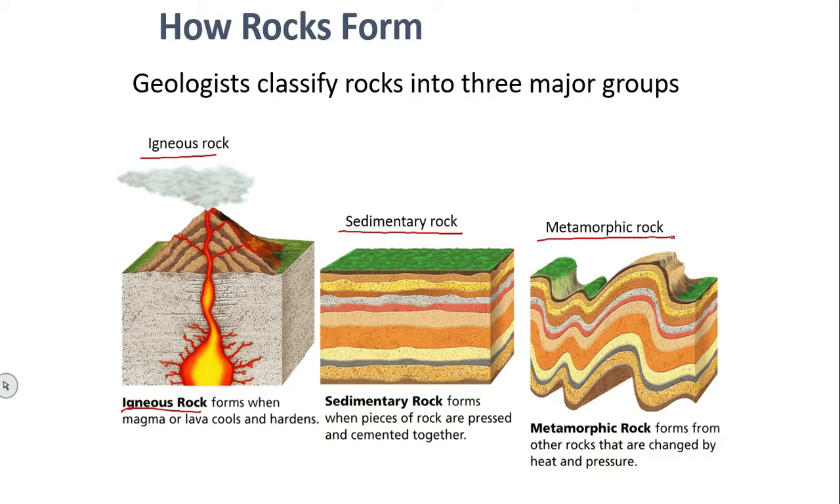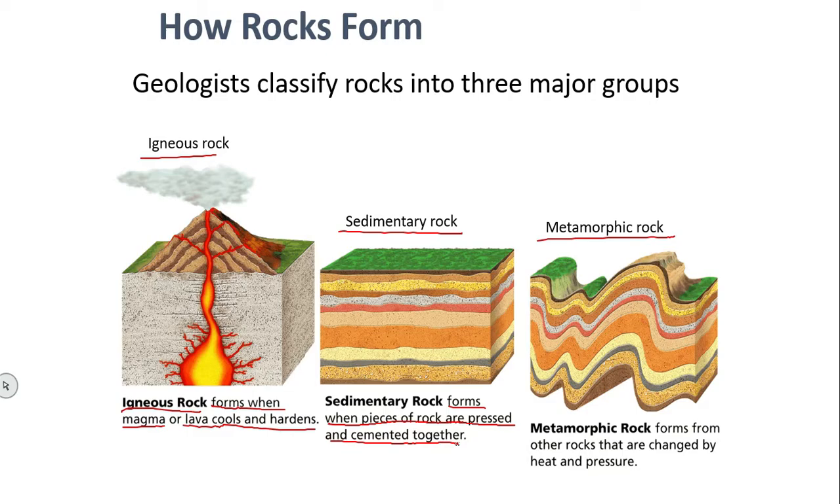So what are these three types of rocks we are going to study today? I will give you a general view. Igneous rocks are formed by cooling and consolidation of magma or lava. When magma or lava cools and hardens, it becomes solid. Sedimentary rocks are formed when pieces of rock are pressed and cemented together. We will discuss in detail in the next slides, don't worry about this. Just remember there are three types of rock: igneous, sedimentary, metamorphic.